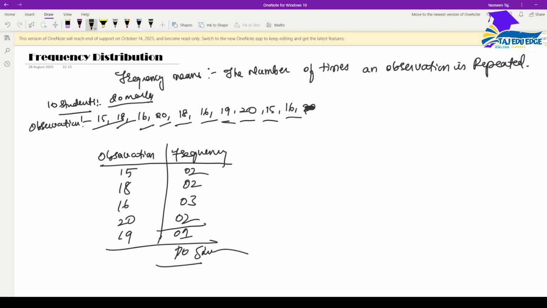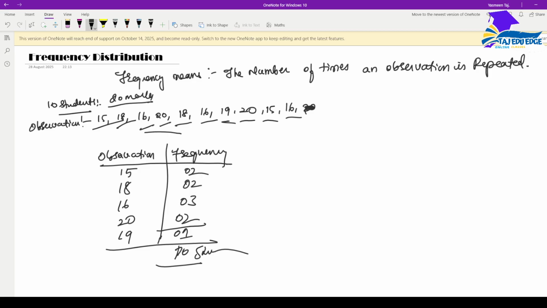But sometimes there might be a large number of data. Here 10 students is a small data, but there are chances that 100, 1000, 5000 or 10,000 students are there, or in a company there are n number of workers drawing salary. That data is huge, right?